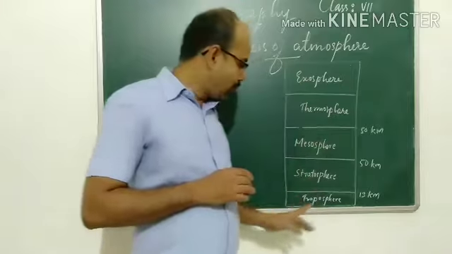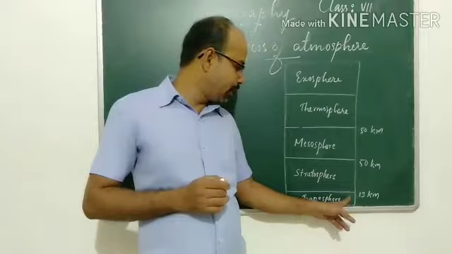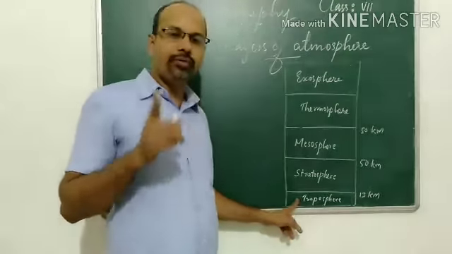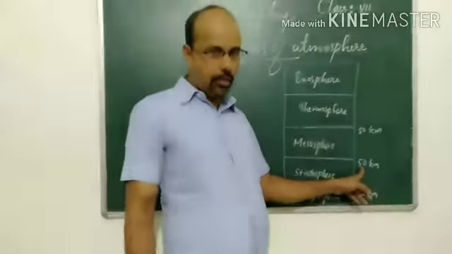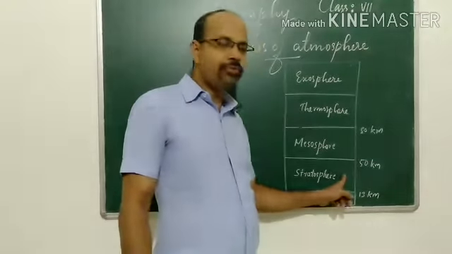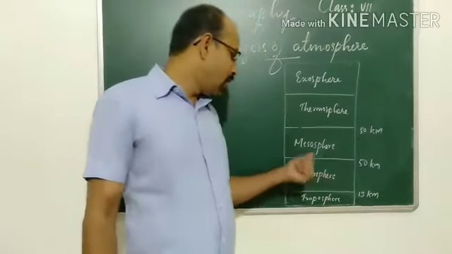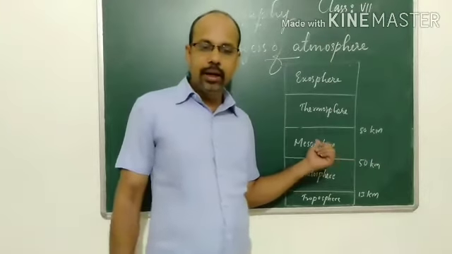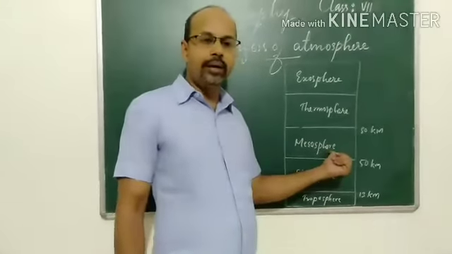Let us see once again. The troposphere, about 13 kilometers, is very close to the surface of the Earth. All the weather phenomena, clouds, rainfall, fog, etc., are found here. The second layer is the stratosphere, about 50 kilometers in height. Aeroplanes fly in this layer only. You can also find the ozone layer here, which protects us from the harmful rays of the sun. The mesosphere is about 80 kilometers, the third layer. Meteorites are burnt in this layer only.